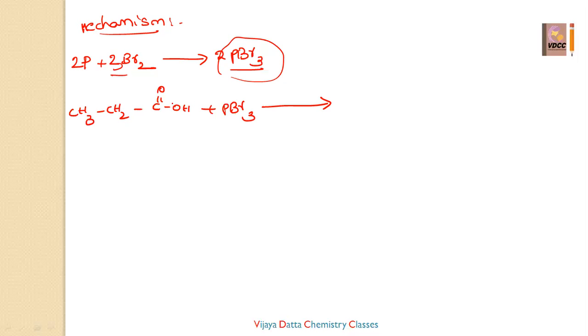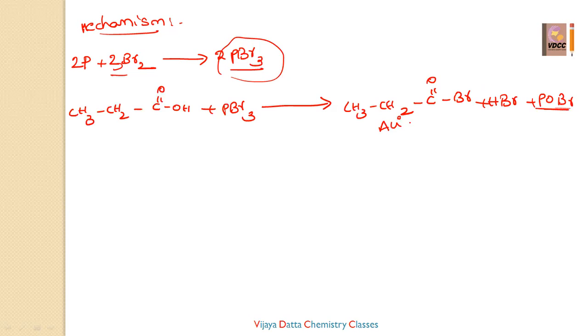The final product is CH3CH2COBr. HBr and POBr3 are the byproducts. This is called an acid halide.